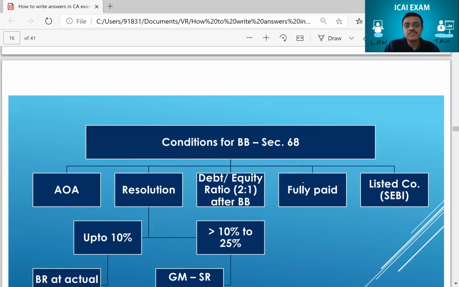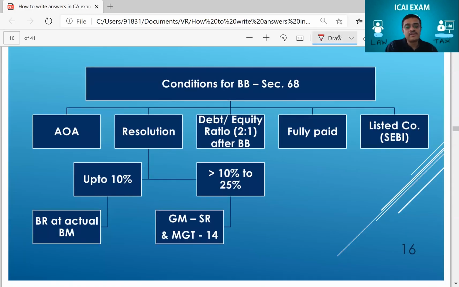And then conditions for buyback. If you remember this chart also, my dear friends, AOA is there, resolutions, and in the resolutions up to 10% you'll go for board resolution, whereas more than 10% to 25% you can go for GMSR and filing MGT 14. And of course other conditions like it should be fully paid, and if it's listed you'll follow SEBI. Now that's all is what we have to write as an answer. So this chart will give you the full answer. Pura 4 marks aa jayega yahan pe.